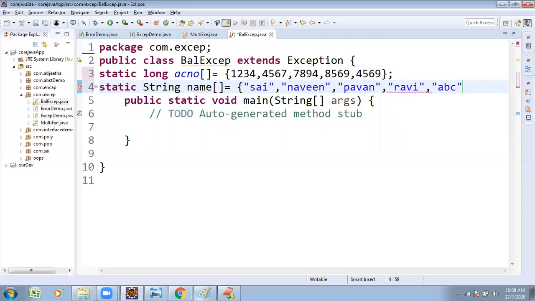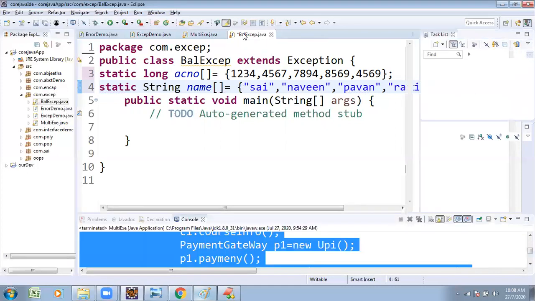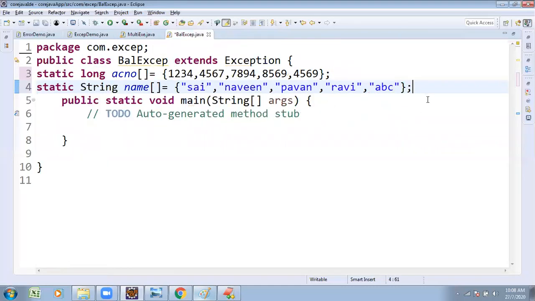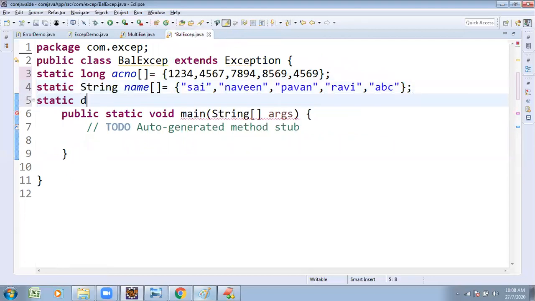N number of customer names, N number of customer account numbers: an array of account numbers, an array of names, as well as an array of balances. Static double balance array of balances. Suppose their balances are 45,000.25 paisa, or similarly 75,000.